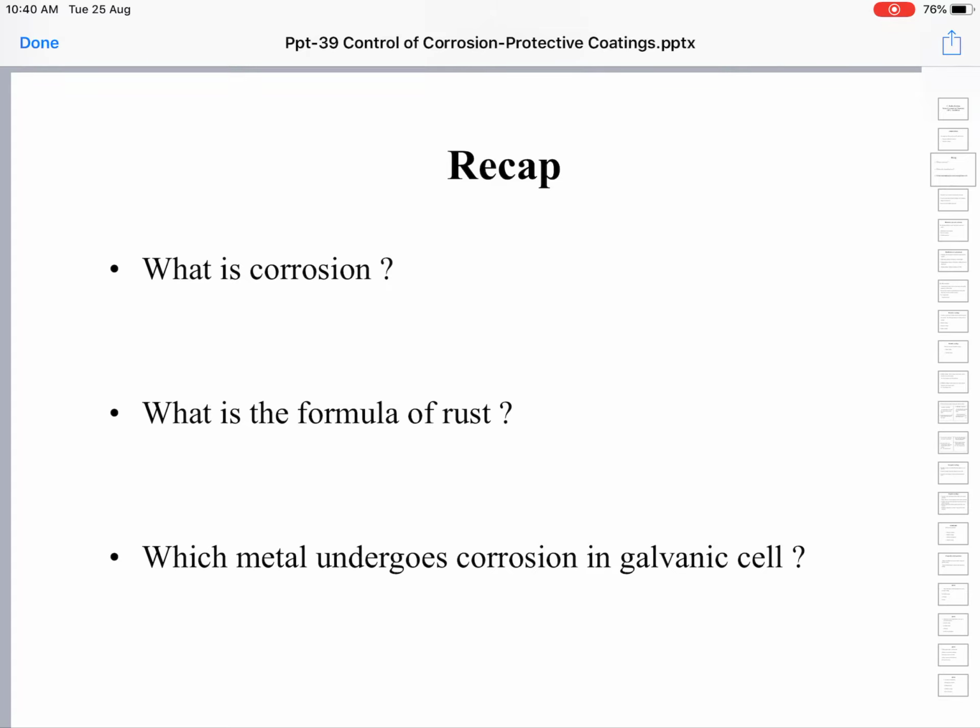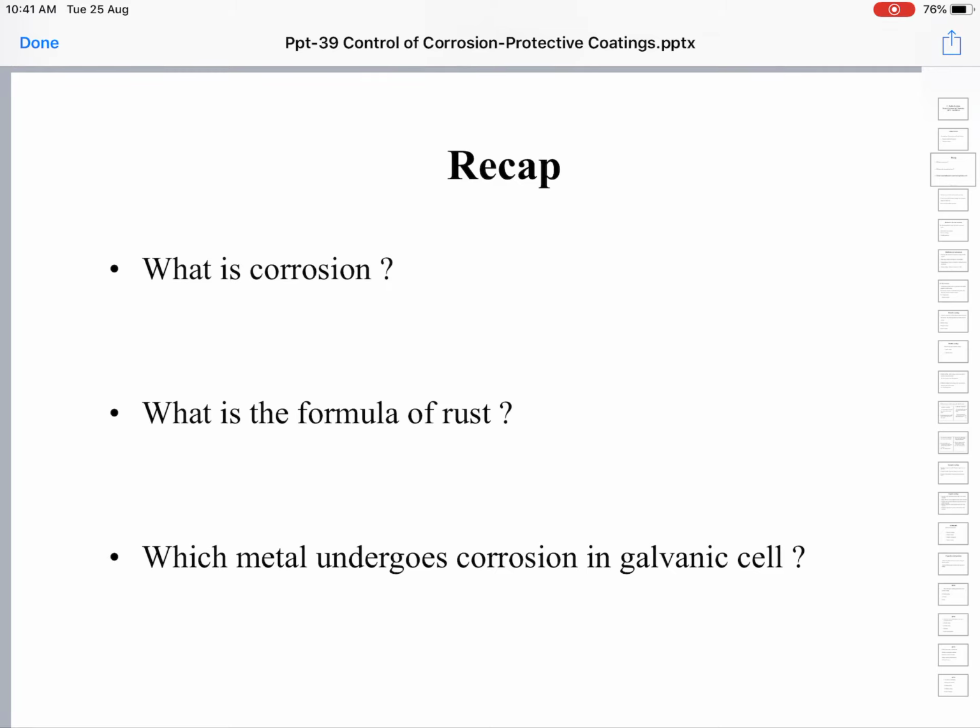If it touches water, it reacts quite violently, releasing hydrogen gas. So the sodium metal is stored in an inert solvent like kerosene. The more reactive the metal is, the faster is the rate of corrosion.